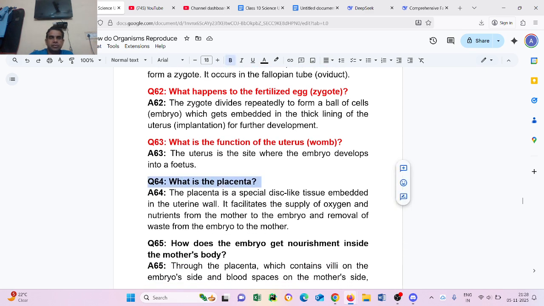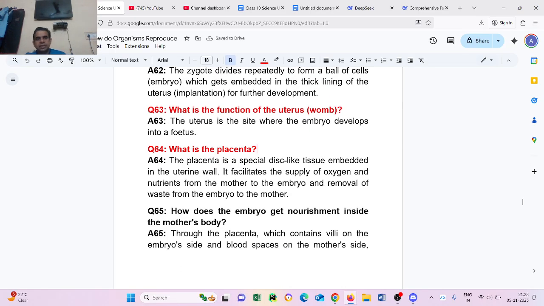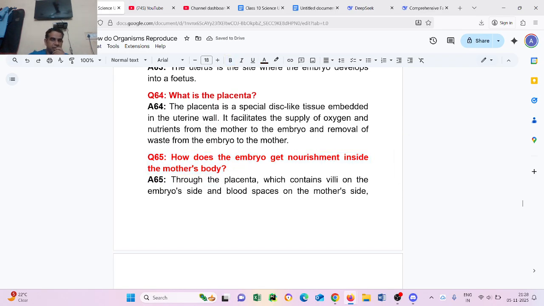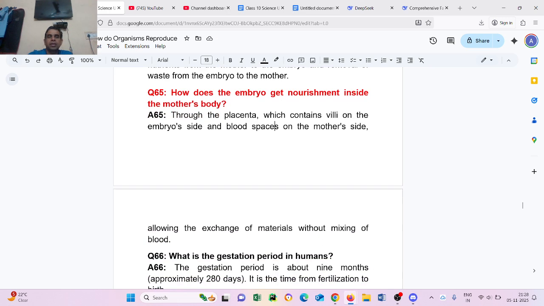Now question number 64. What is the placenta? The placenta is a special disc-like tissue embedded in the uterine wall. It facilitates the supply of oxygen and nutrients from the mother to the embryo and the removal of waste from the embryo to the mother. Now question number 65. Through the placenta, which contains villi on the embryo side and blood space on the mother's side, allowing the exchange of material without mixing of blood.